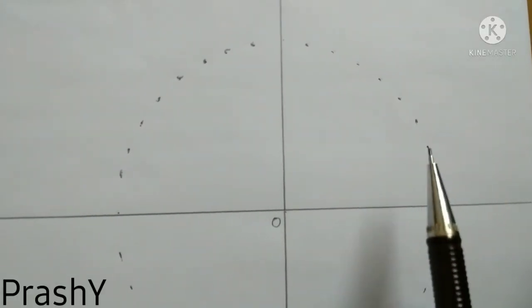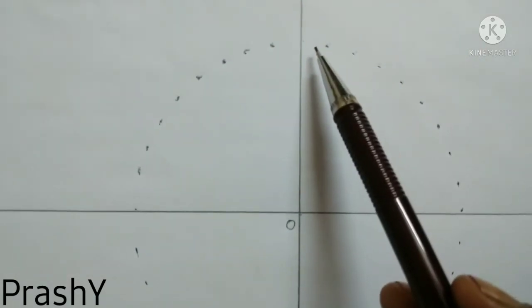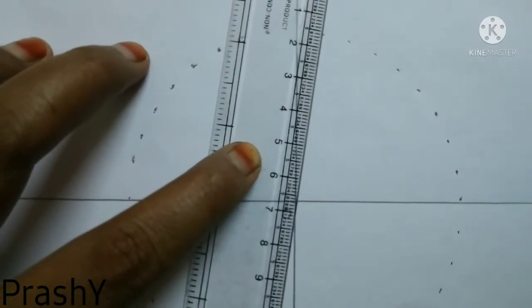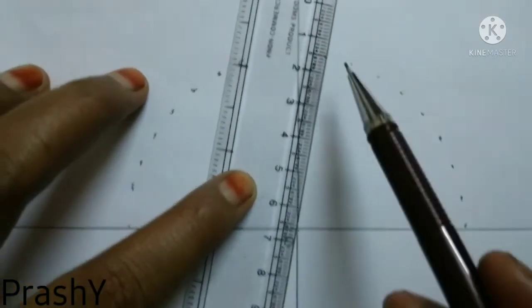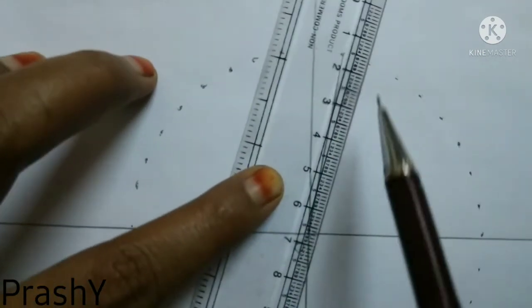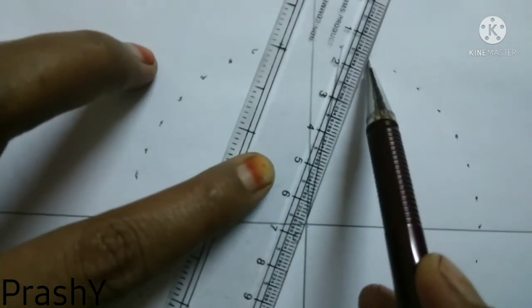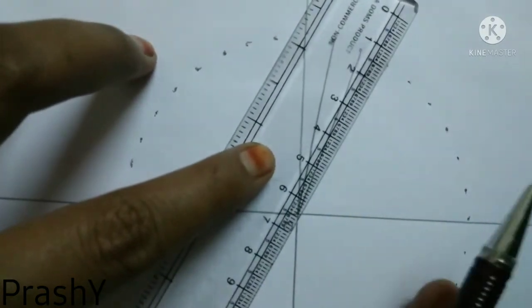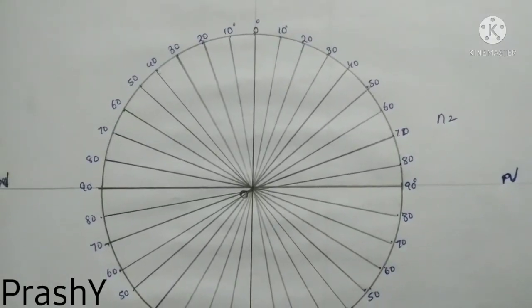After marking all the angles on both sides of the paper, now join all the points towards the center. So our pro circle is ready.